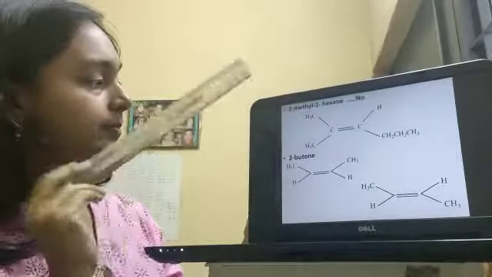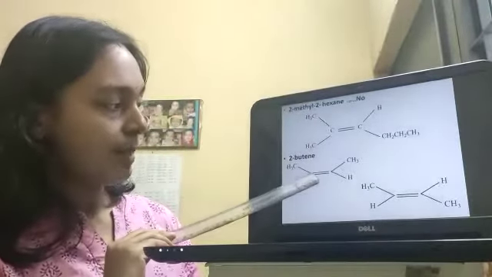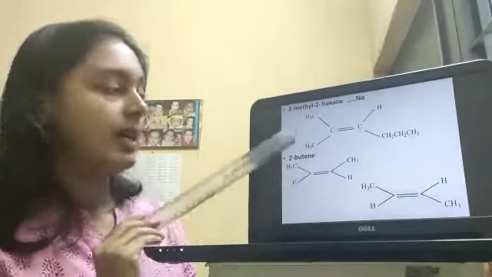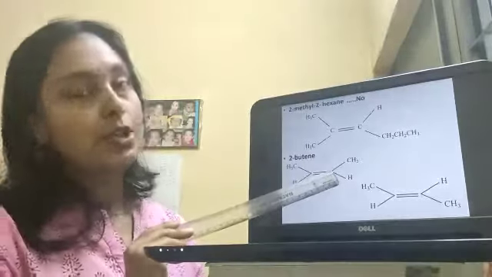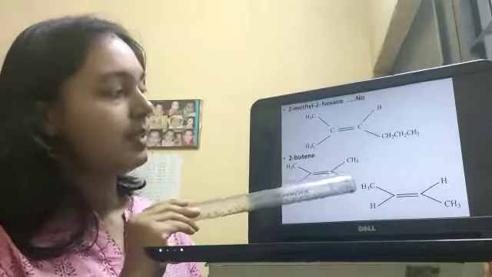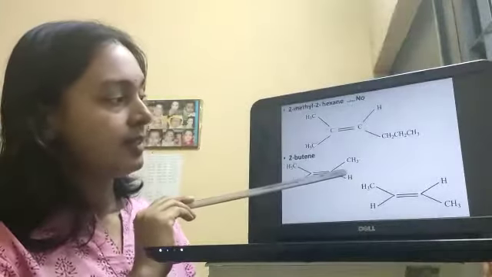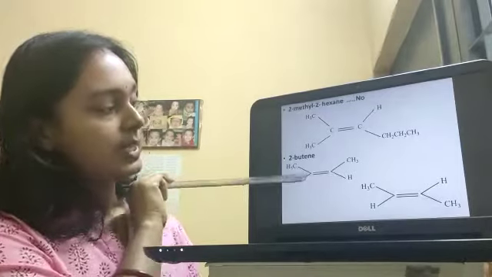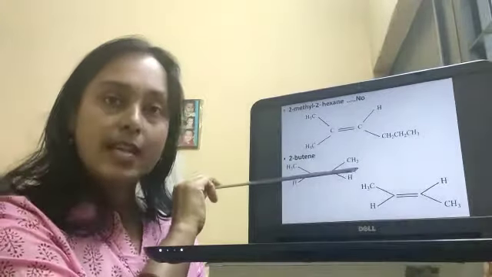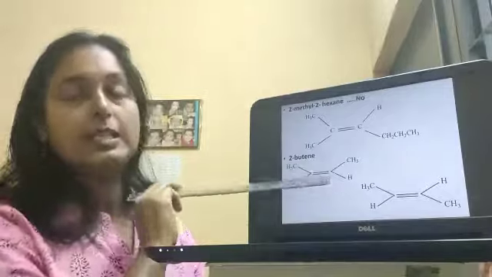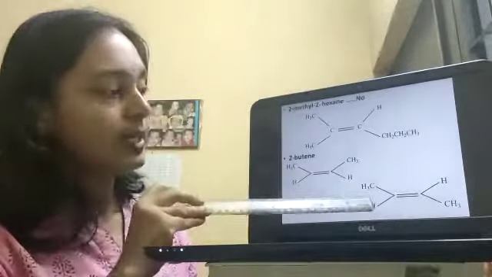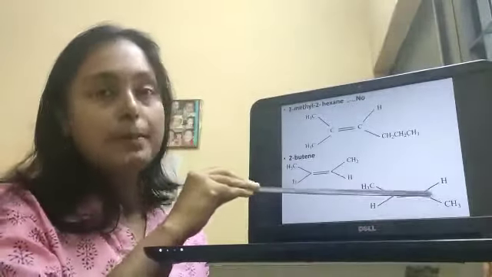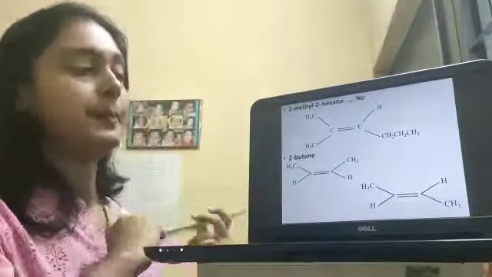For 2-butene, yes, this carbon contains two different groups, methyl group and hydrogen. This carbon also contains two different groups, CH3 and hydrogen, and we can get two different types of isomers. One is when the CH3 groups are on the same side with respect to the double bond, then it is called the cis isomer, and the other one, where the two methyl groups are on opposite sides with respect to the double bond, is our trans isomer.